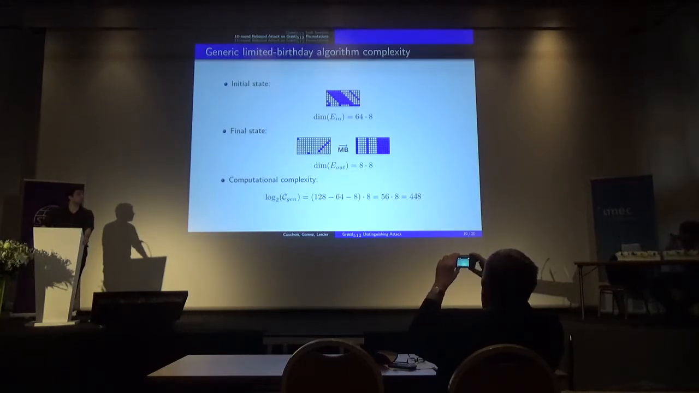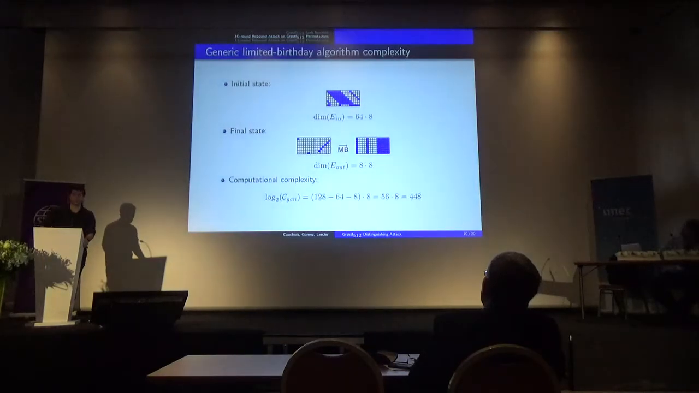Here, the first linear subspace E_in is of dimension 64 times 8, since there are 64 byte positions that are active. And the final state is the image by an invertible linear transformation of a linear subspace of dimension 8 times 8. So the final linear subspace we are considering is only of dimension 8 times 8. So it induces a computational complexity of the generic algorithm solving this instantiation of 2 to the 448 operations.